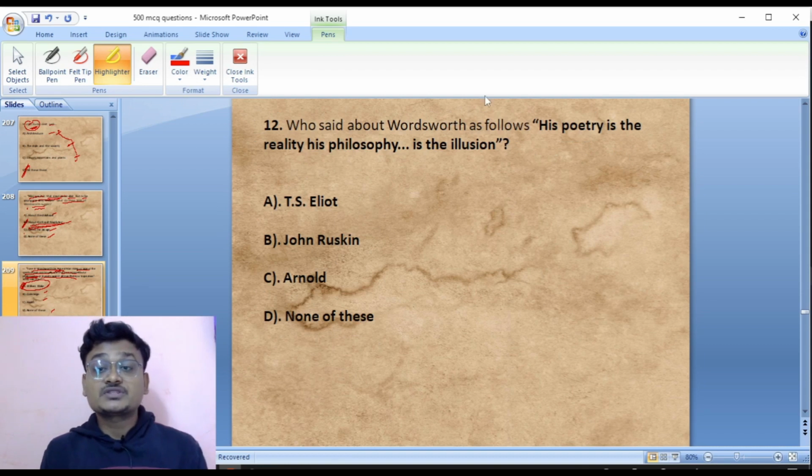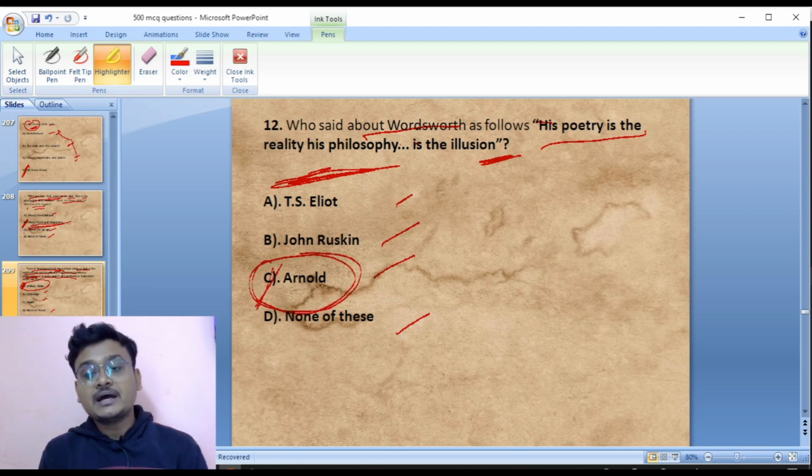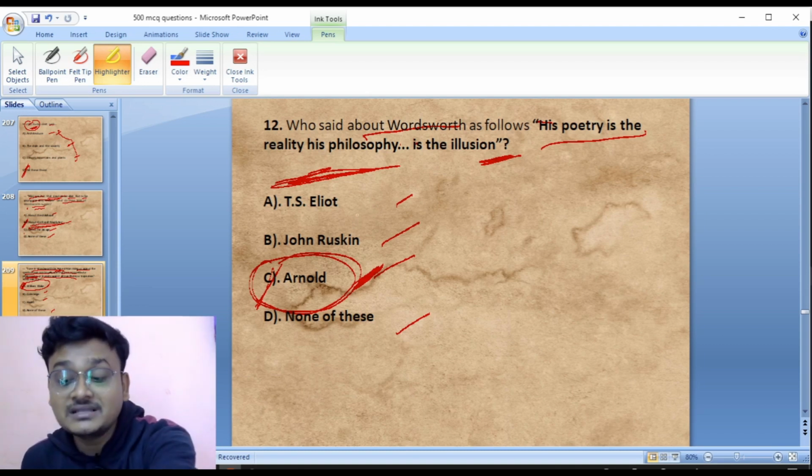Who said about Wordsworth as follows? His poetry is the reality, whereas his philosophy is the illusion. Who told this line? T.S. Eliot, John Ruskin, Matthew Arnold, none of these. It was Arnold who remarked this on Wordsworth, that his poetry is the reality and his philosophy is the illusion. So 12C is the right answer.